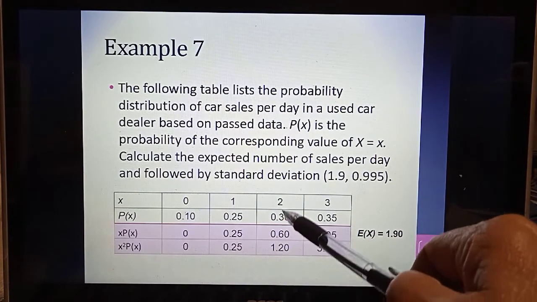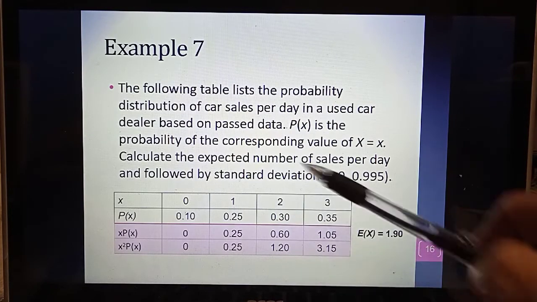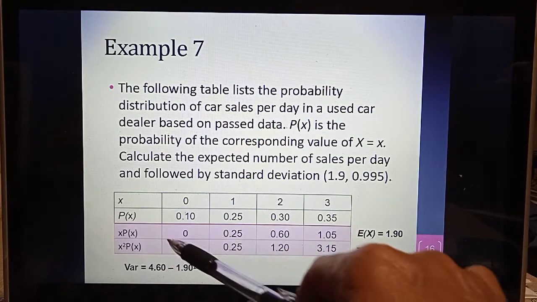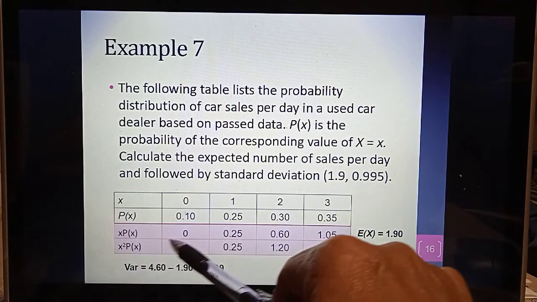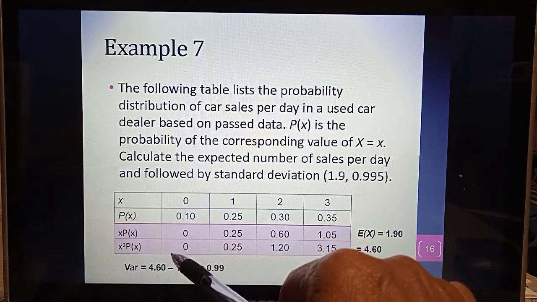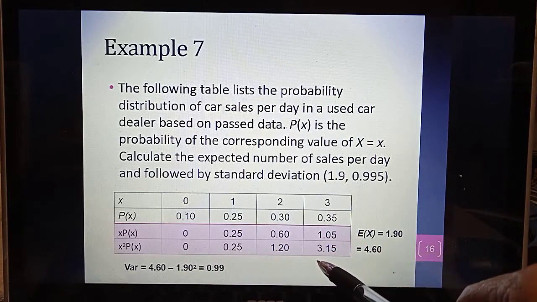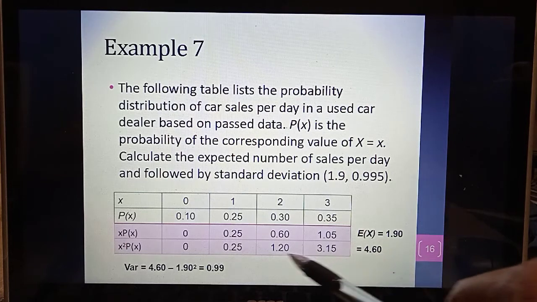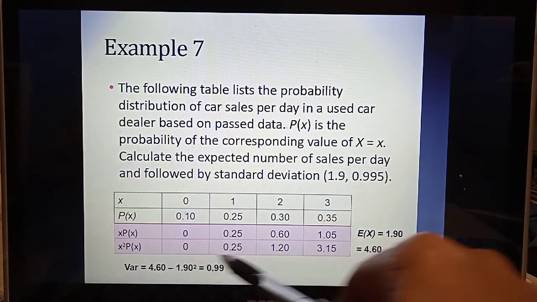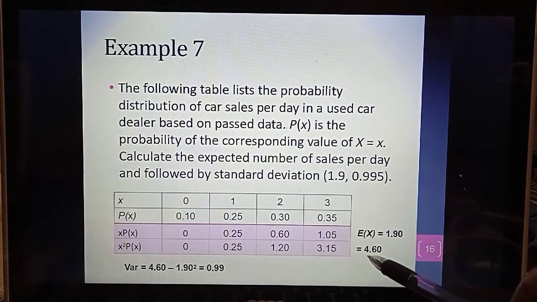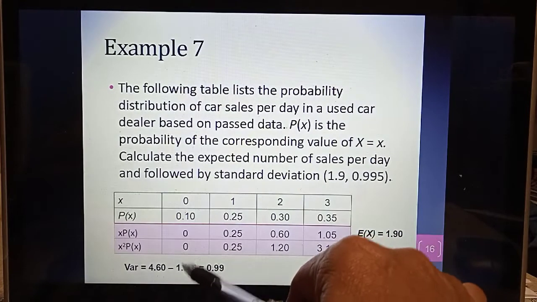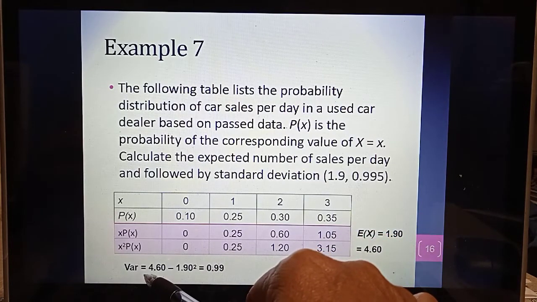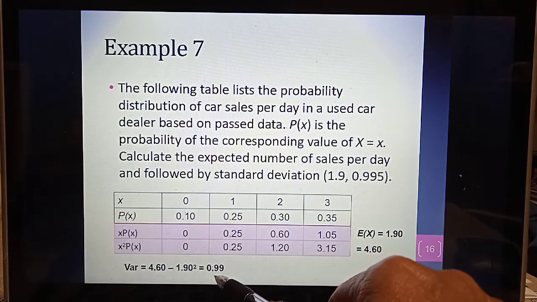Kuasa 2 darab yang ni, dan seterusnya. Next, kita dapat total of this. Okay, so total of this one dapat 4.60. So variable adalah nilai yang ni tolak dengan mu kuasa 2. Mu kuasa 2 dapat varian adalah 0.99.